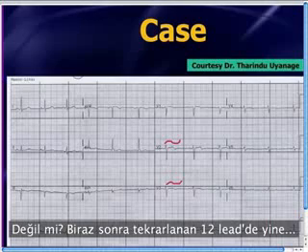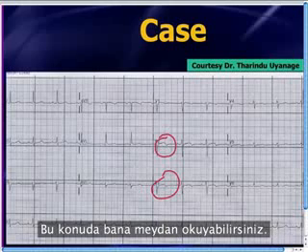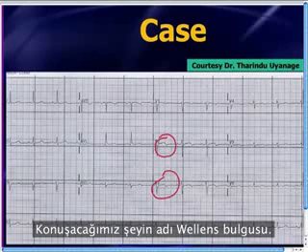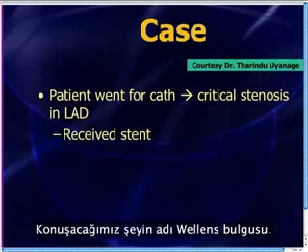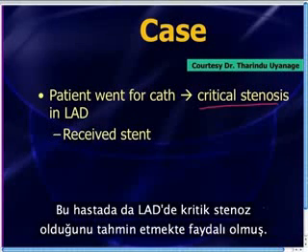He repeated the 12 lead a short time later, and again, that biphasicity, a term that may be real or not, but challenge me on it. That's okay. Biphasicity was concerning to Dr. Uyanagi. And again, what we're going to be talking about is something called Wellens sign or Wellens waves or Wellens syndrome, which, as predicted, ended up revealing that this patient has a critical stenosis in the proximal LAD.